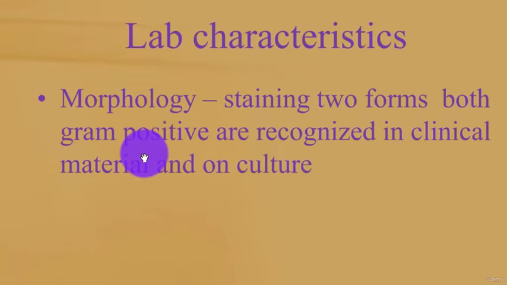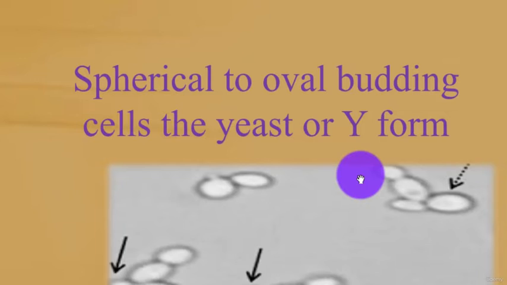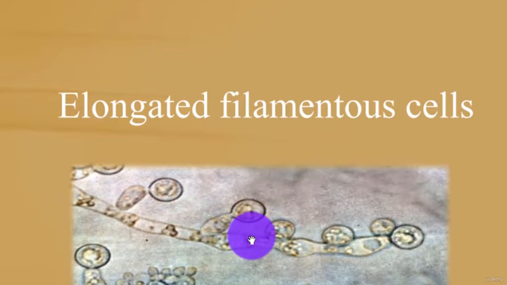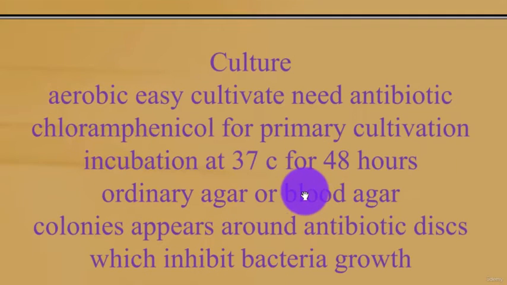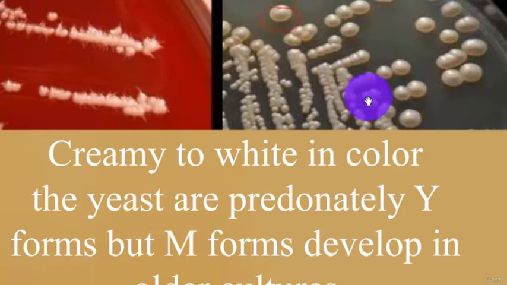Lab characteristics, morphology: by staining, we find two forms, both gram-positive, recognized in the clinical material and on culture: spherical to oval budding cells, the yeast form or Y form, and elongated filamentous cells. Culture: aerobic, easily cultivated, needs the antibiotic chloramphenicol for primary cultivation. Incubation at 37 centigrade for 48 hours. Ordinary agar or blood agar give creamy to white colonies.